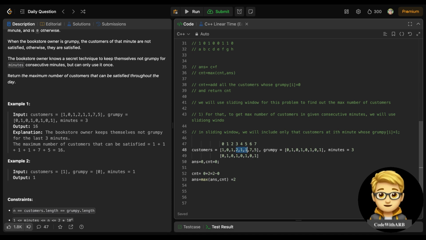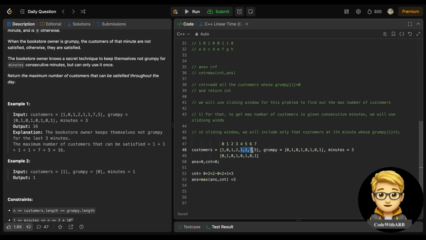So after including this 5 1, I need to check for 2. The 2 value's grumpy value is not 1, so we don't need to do anything. But for including this one, I need to focus on this grumpy value. It is 1, so I will just add plus 1, which now becomes 3. So this 3 needs to be updated. Now this 2 1 1 is over. Now I need to shift it to 1 1 7.